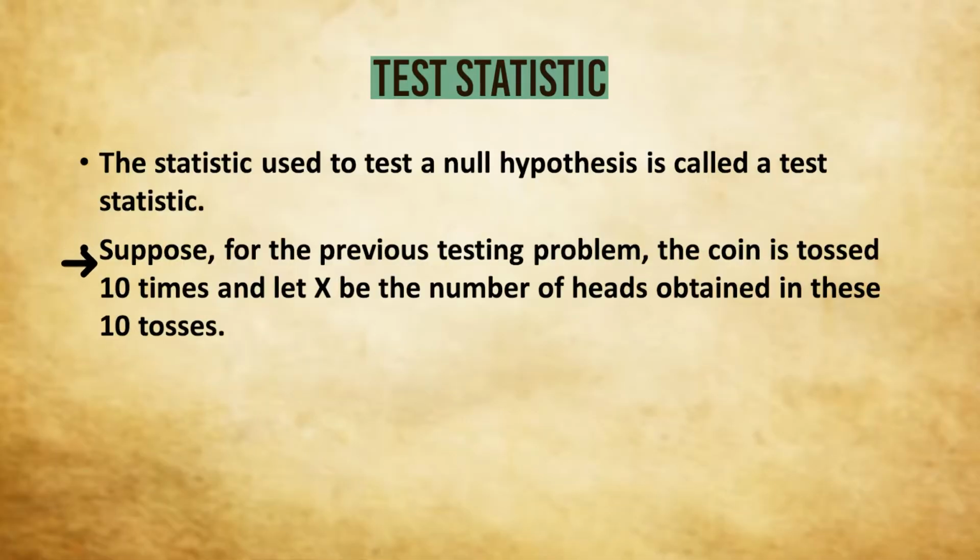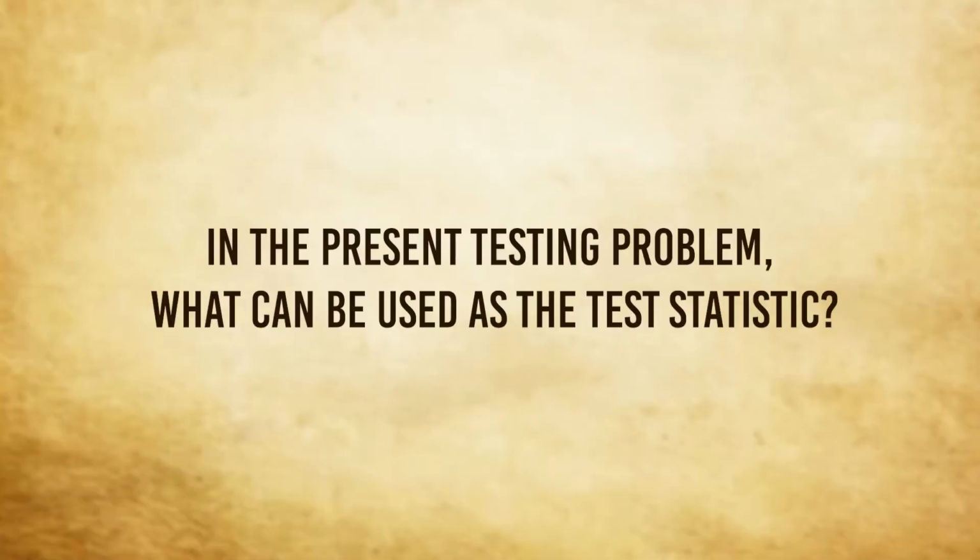So we need a sample. So we toss the coin a number of times, say 10 times, and let X be the number of heads obtained in these 10 tosses. Then can you tell us what can be used as the test statistic? So in this experiment, obviously our statistical measure based on the sample values will be the test statistic.